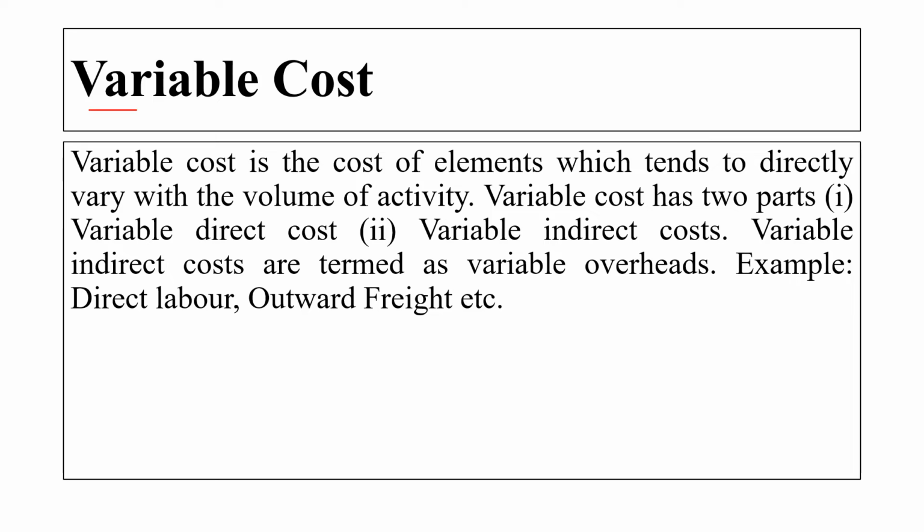Opposite to that, there is a variable cost which will vary, which will change. The variable cost is the cost of the element which tends to directly vary with the value of activity. Variable cost has two parts, that is variable direct cost and variable indirect cost. Okay, here you have to remember this, that variable cost is again divided into two parts, that is variable direct cost and variable indirect cost. The variable indirect costs are termed as the variable overhead. For example, direct labor or outward freight.